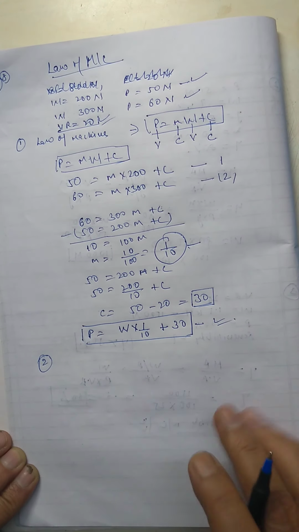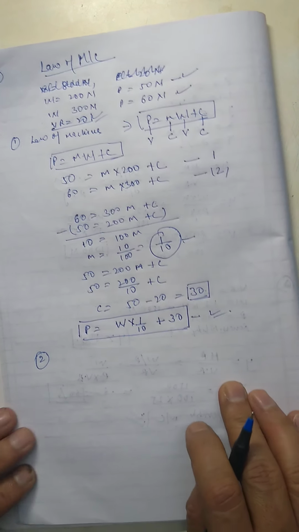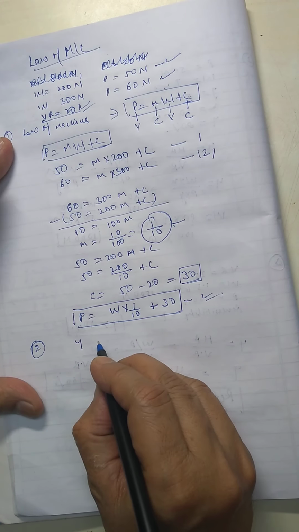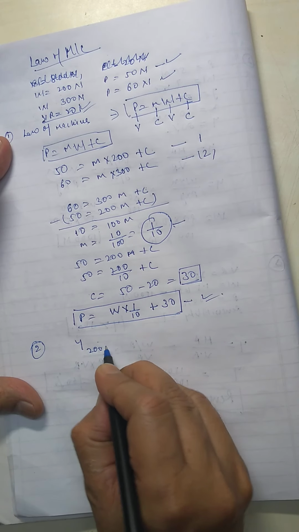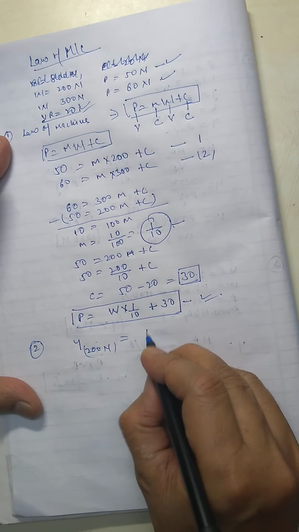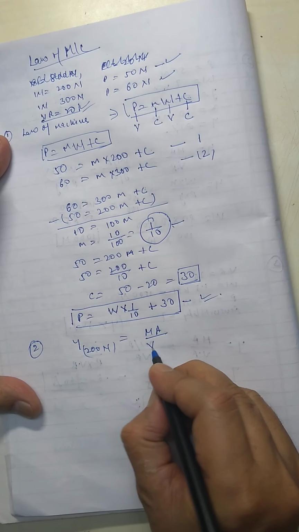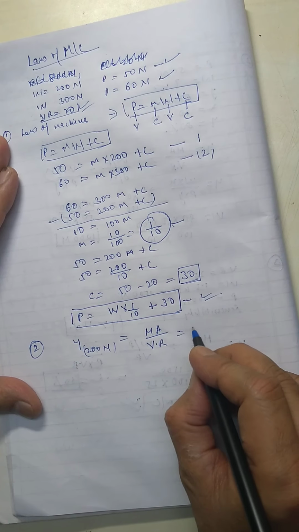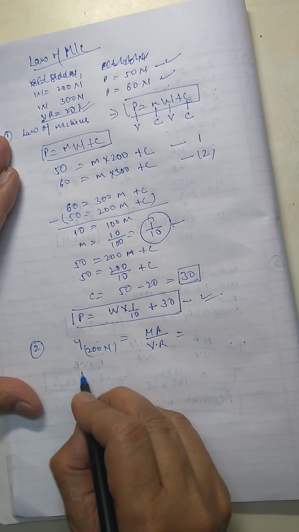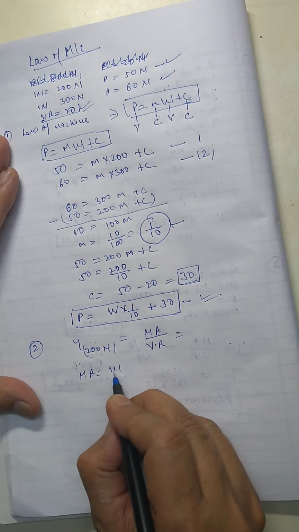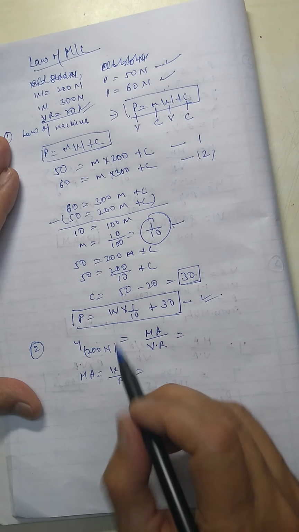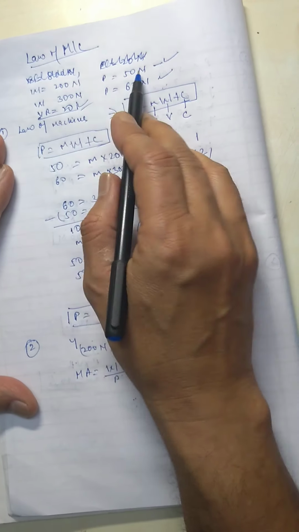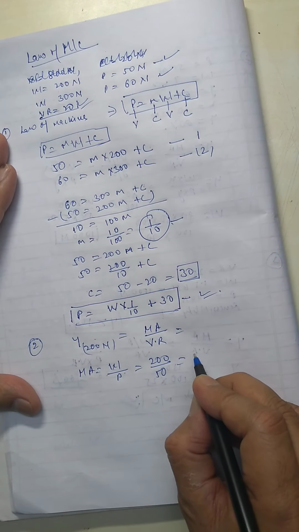Now the second thing which you have to find is the efficiency corresponding to the load of 200 Newton. Efficiency is equal to mechanical advantage upon velocity ratio, and mechanical advantage is equal to W upon P, which is equal to 200 divided by 50, which is equal to 4.